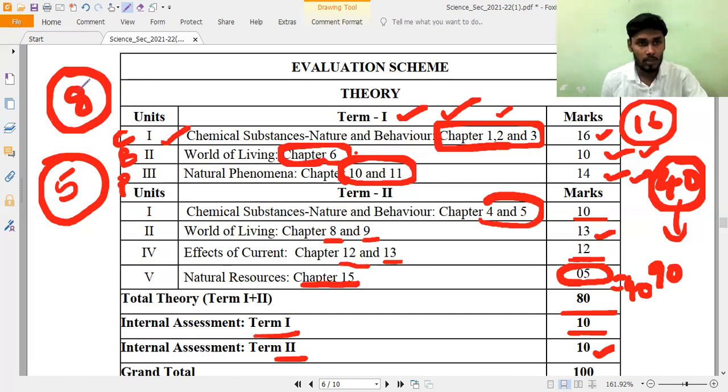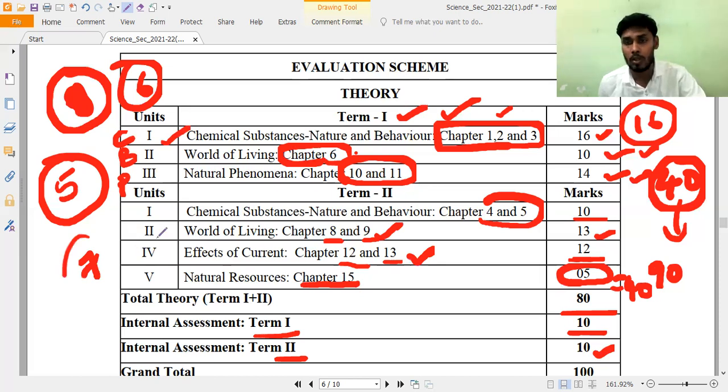Term 1, which they are going to write in November to December, has only 6 chapters, and the remaining, if you observe, 2 plus 2 is 4, 4 plus 2 is 6, 6 plus 1 is 7 chapters, are for term 2. So then what about the remaining chapters?